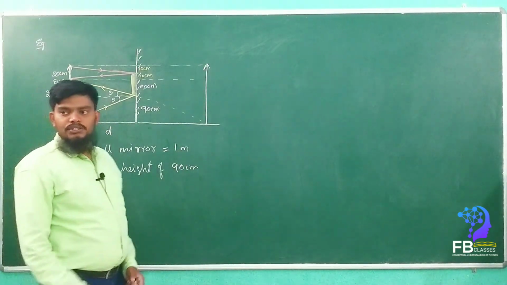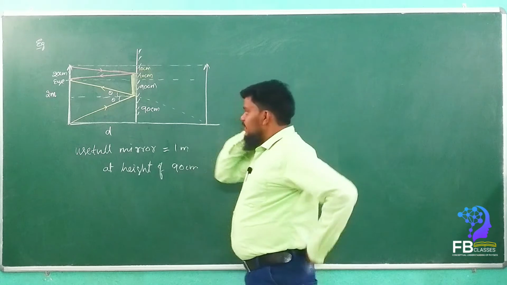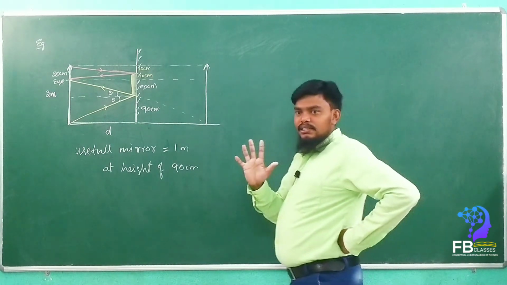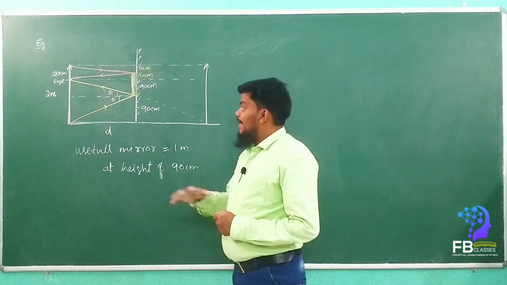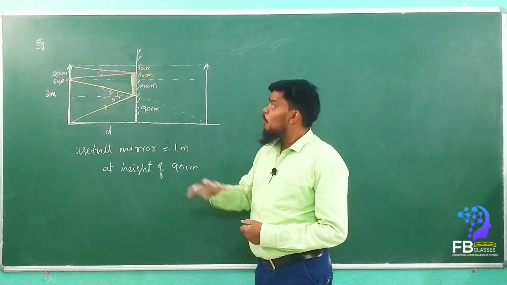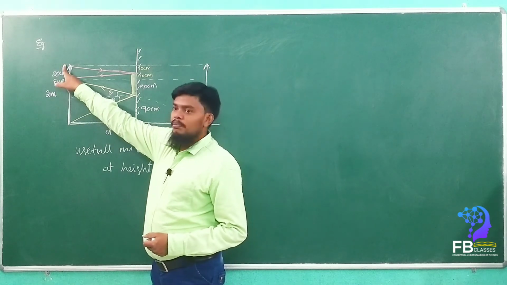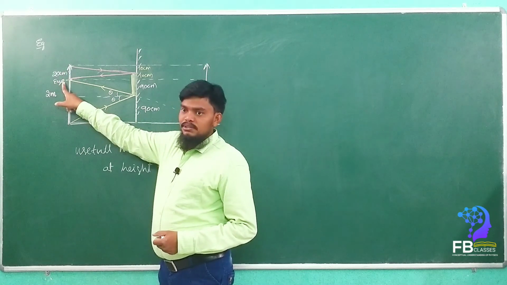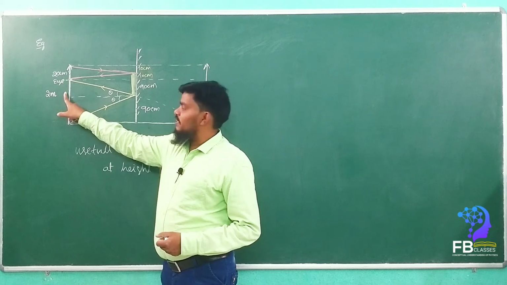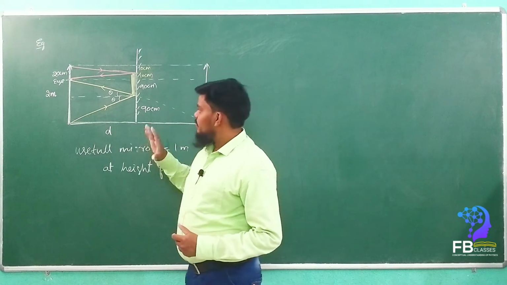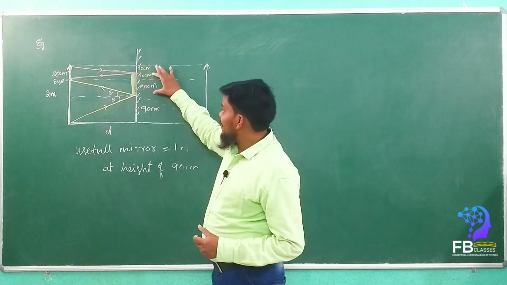Got it? Do you understand, everyone? See here, we clearly come to understand by the concept. Wherever we take the eye, whether at the top, or 20 centimeters below, or 40 centimeters below, wherever we take the eye, how much mirror is required?